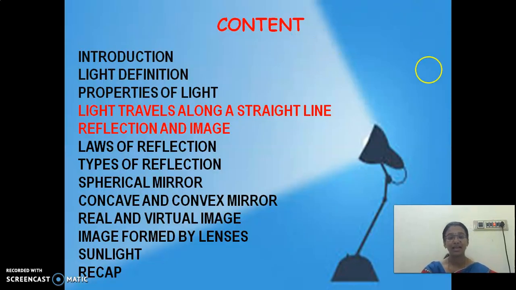So these are all the contents of this lesson. In the last class, we had discussed the introduction, definition of light and properties of light. I think we started with 5 properties. Now we are going to continue that. In addition to that, 2 more topics: light travels along a straight line, and reflection and image. These are the 2 topics which we are going to cover today.